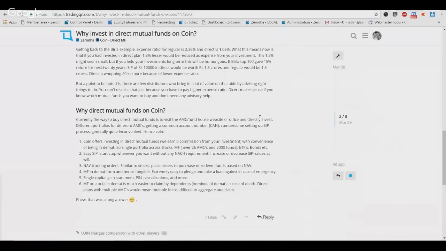Right now, that said, you probably think, what is in it for Zerodha if we are offering all of this as direct mutual funds and we are not really making any commissions. So we have a pricing model on Coin.